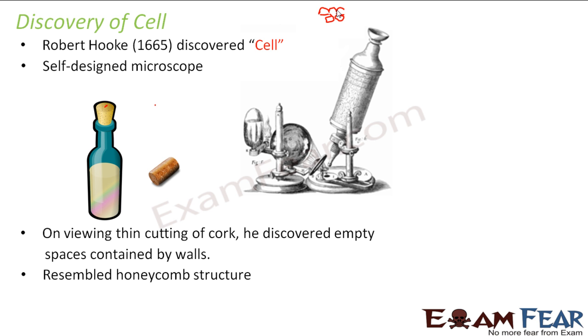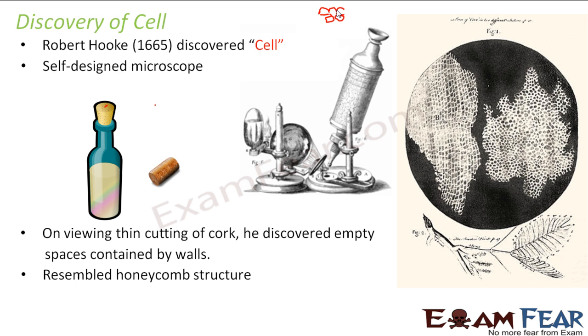Now, in one of the books written by Robert Hooke, we get a picture of how exactly it looked at that time. So see, this is the real picture. This is how it actually looked at that time. It is printed in one of his very famous books. So this kind of structure was observed. You can see empty spaces enclosed by walls, empty spaces enclosed by walls, and so on, right?